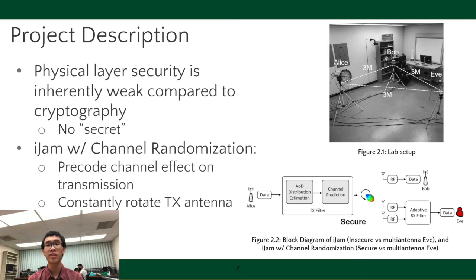This effectively prevents the channel effect from being constant. So even if Eve is able to decipher this channel effect for one angle, she is unable to keep up with the constantly changing channel, effectively securing the transmission of the key.